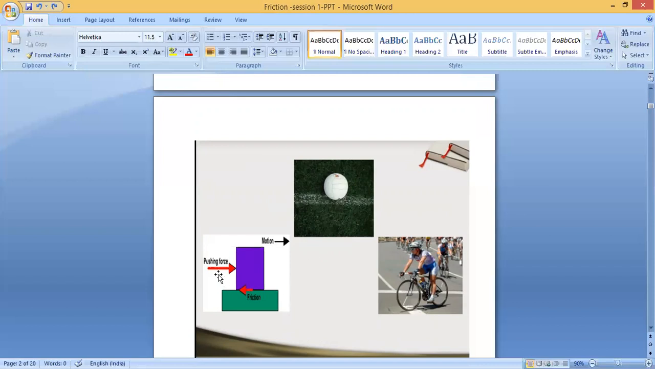So here, this is the pushing force, and this is the frictional force. Both are opposite. It is the opposing force. If you push from this side, this box or whatever it may be, the motion will be towards this side, but the frictional force will be on the opposite side. So you can see the opposing force. If the object is moving towards the right side, the force is towards the left. It's the opposite force. Clear?